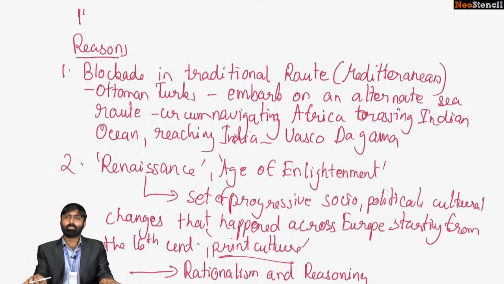Remember that the old Greek philosophies enunciated by people like Plato began to re-emerge during this time. Aristotle, Socrates, and Plato were all studied with a renewed interest. So rationalism and reasoning attained importance all around Europe.